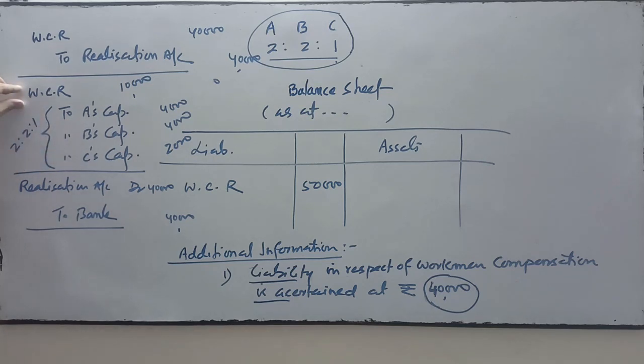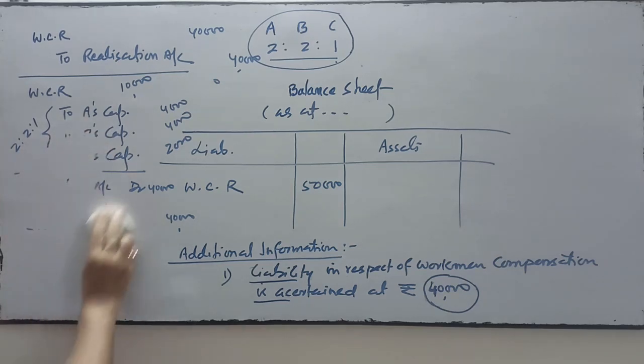So workman compensation reserve account debit to A's capital, B's capital, C's capital in their profit sharing ratio. And thereafter from realization account we will pay this liability of 40,000: realization account debit to bank account, 40,000 will be paid.